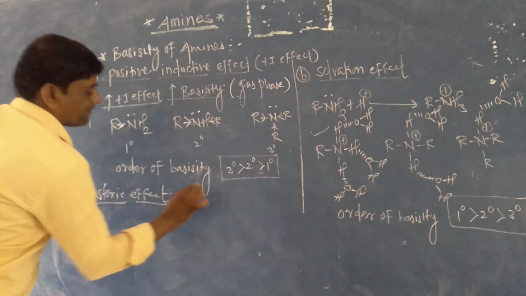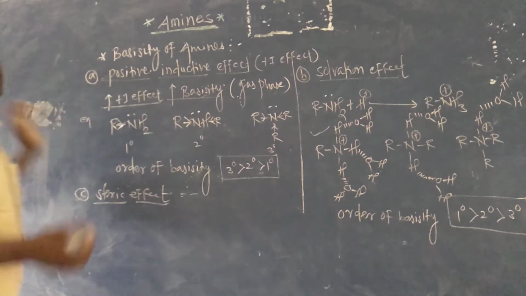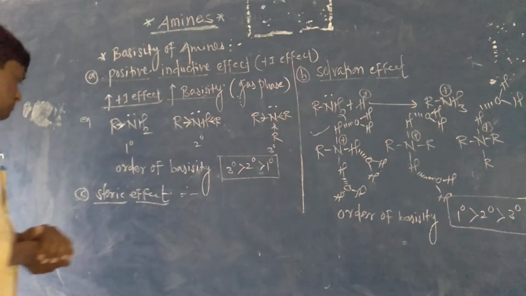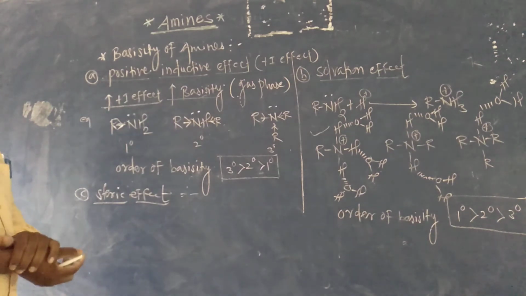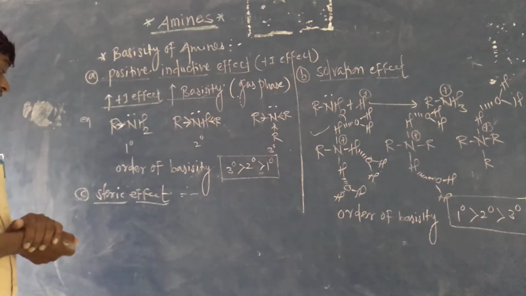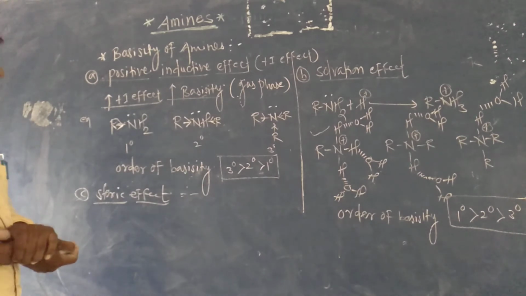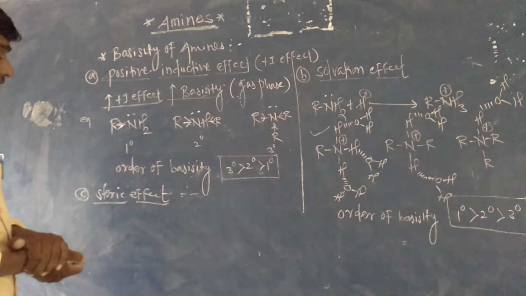Now in the steric effect, we have to show that the more the steric hindrance, the more the steric influence, the less basic it is in nature. Where there are more steric influences, there is less basic nature, and where there are fewer steric influences, it is more basic in nature.